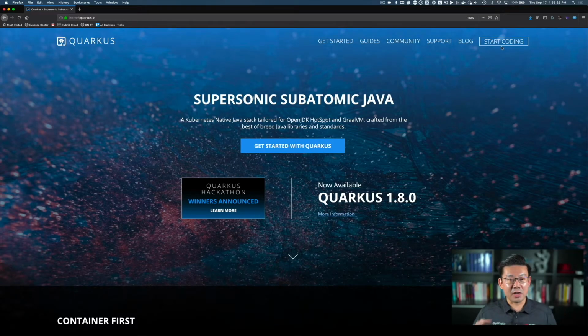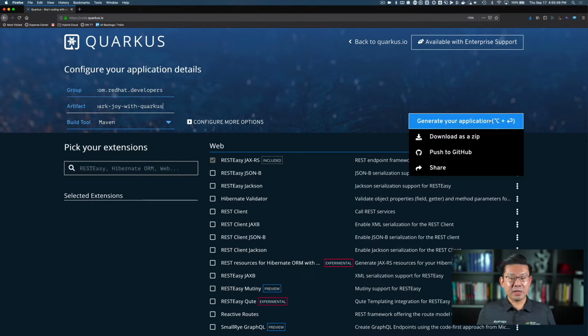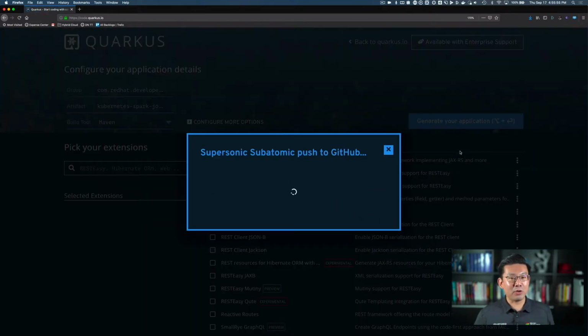And if you go to the top right side of the screen, you can see this big button, Start Coding. As I click here, you can see my generator. The only boring part is providing the group ID, which is going to be com.redhat.developers, and the artifact, which is kubernetes-spark-joy-with-quarkus. And generate my application. You can download the zip file to your machine, but I'm going to push to GitHub because we want to collaborate on the fly.